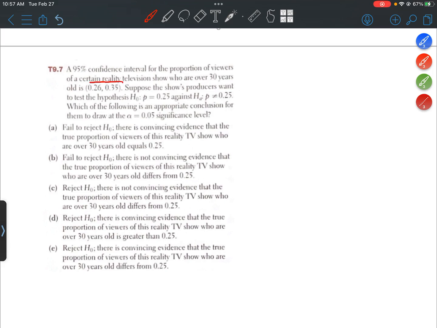Okay, so remember that a confidence interval gives us a set of plausible values.